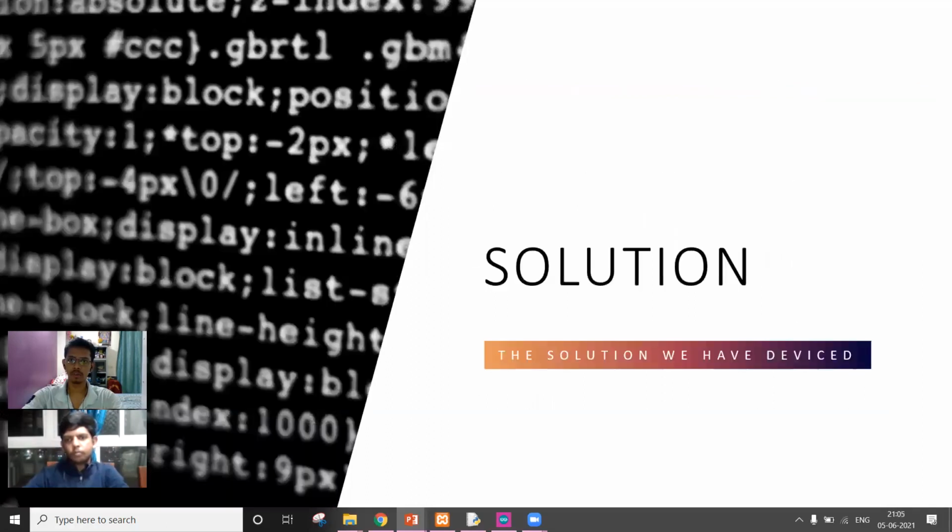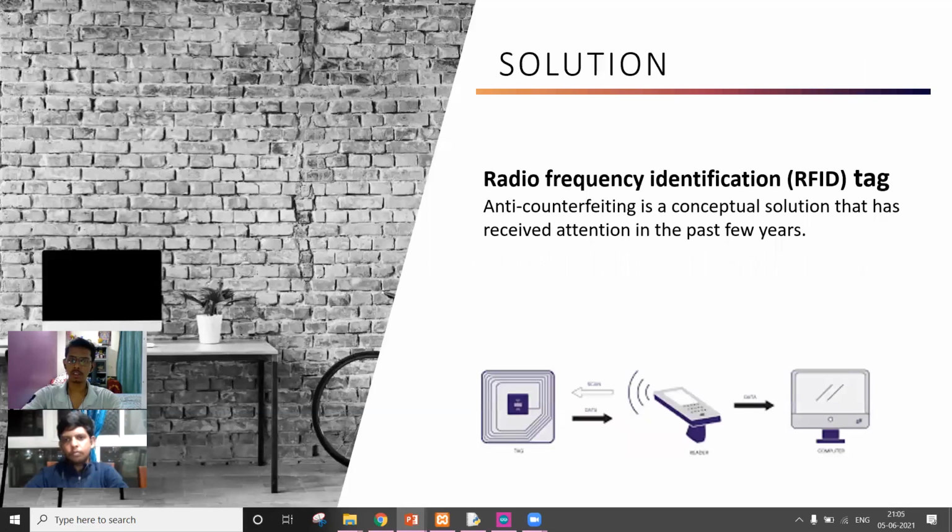So moving on to the solution, the solution that we provide is radio frequency identification, which we call RFID tags. An RFID tag is placed on a product and then it is read by a reader, and then it is interfaced, using a sorting algorithm, and provides the output of whether the tag is a fake one or a genuine one.